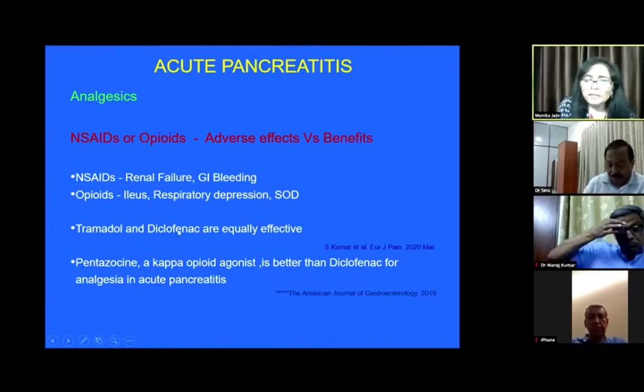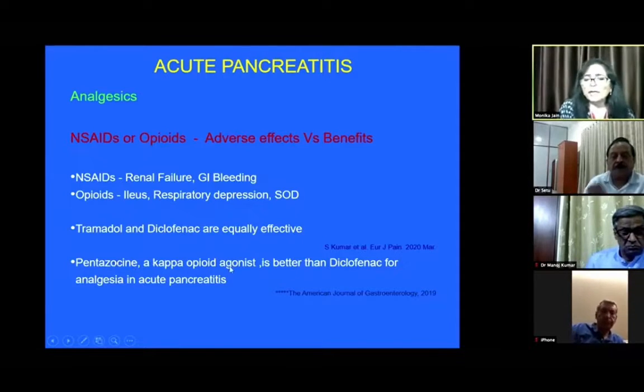We have trials in which tramadol was compared with diclofenac, and they were found to be equally effective. Recently, we have a lot of data on pentazocine, which is a kappa opiate agonist, being better than diclofenac in analgesia in acute pancreatitis.